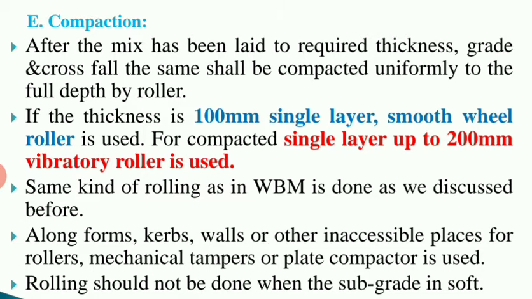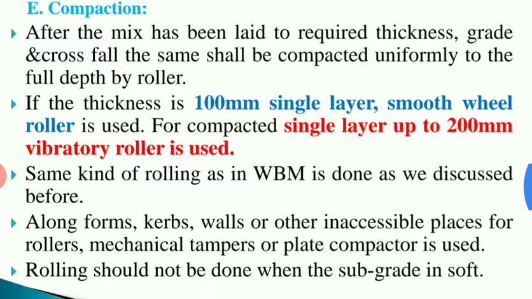That compaction depends upon the thickness of the wet mix macadam. If the thickness is 100 mm in a single layer, then we can consider a smooth wheel roller, and for a compacted single layer up to 200 mm thickness, a vibratory roller is used. Depending upon the thickness, the type of roller also depends.